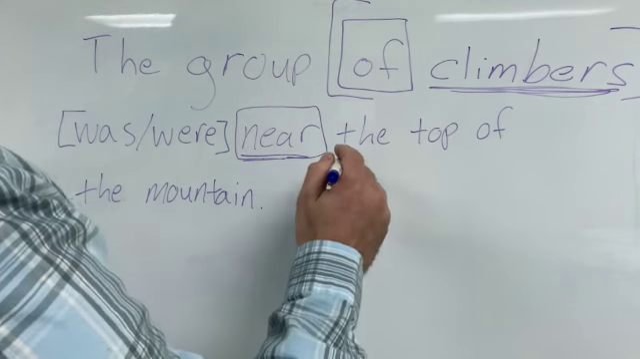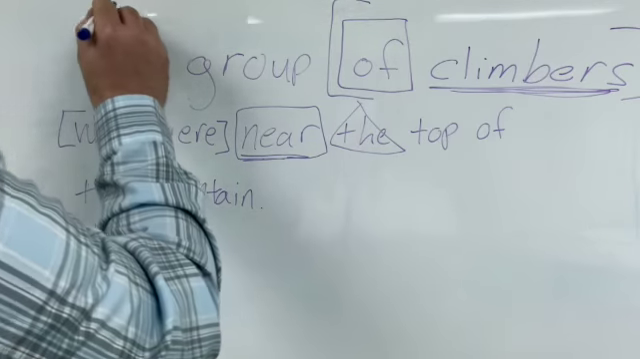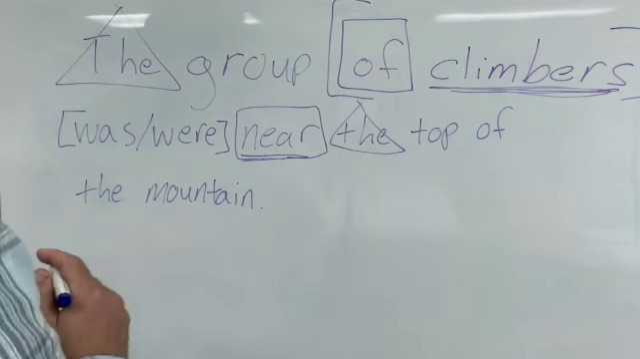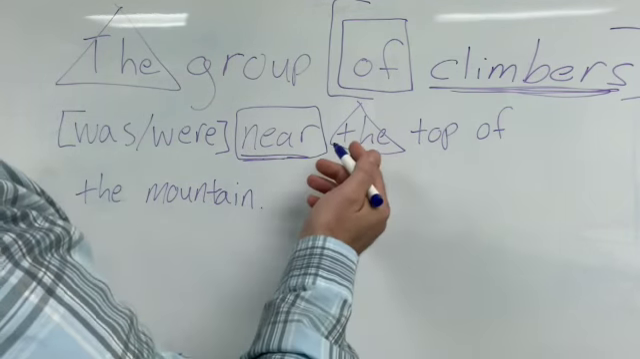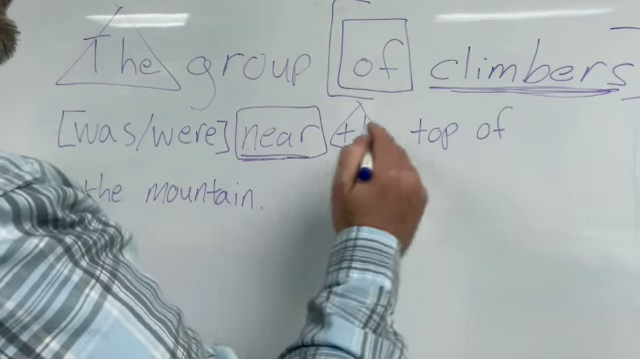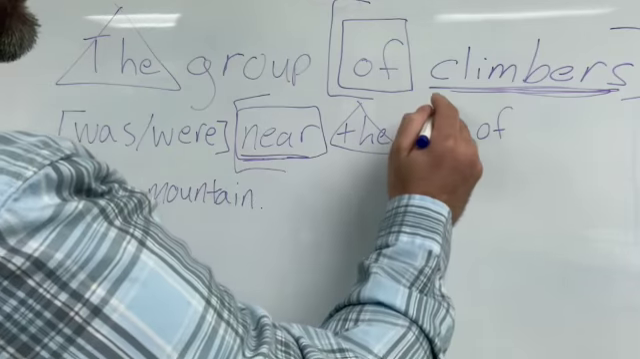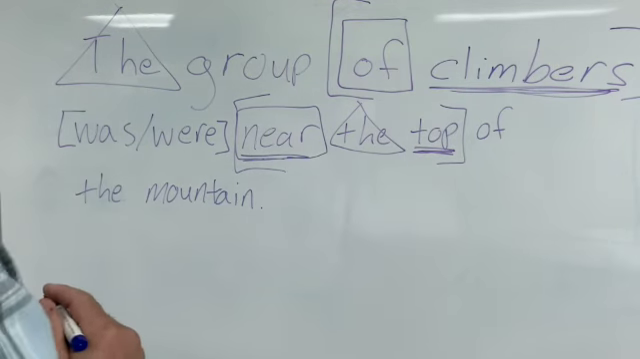The word the is an article. I'll put a triangle around that. That is an article. Also, we have another the up here as well. It's also an article. And so, as you can see in this prepositional phrase, we have near the top. Top will be our noun or object of the preposition. That is a prepositional phrase.